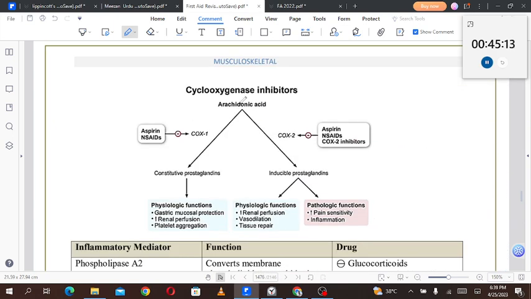Again, we have cyclooxygenase inhibitor, arachidonic acid. Now we are talking about COX-1 and COX-2 individually. COX-1 is inhibited by the aspirin and NSAIDs. Aspirin and NSAIDs can also inhibit the COX-2, but COX-2 specific inhibitors, for example, celecoxib, will inhibit only the COX-2.